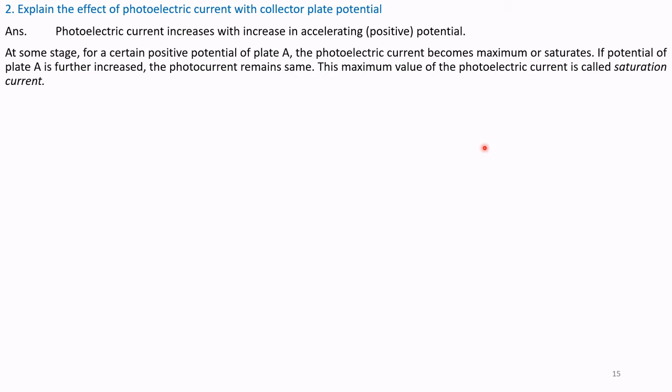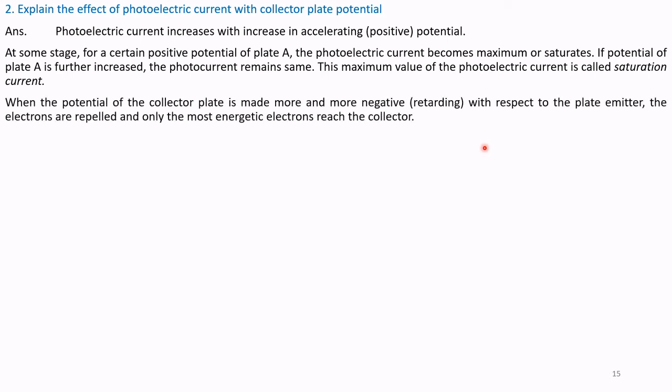At some stage, for a certain positive potential of the plate, the photoelectric current becomes maximum and saturates. If the potential of plate A is further increased, the photocurrent remains the same. This maximum value of photoelectric current is called saturation current. Please go back to our previous slides showing the graph of photoelectric current versus collector plate potential and correlate this explanation with the graph.